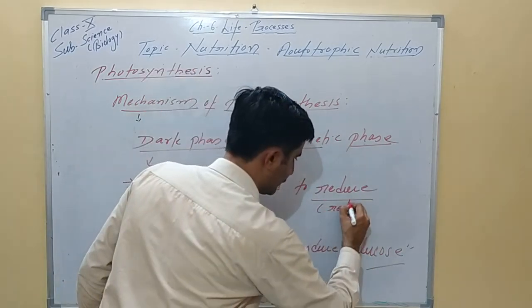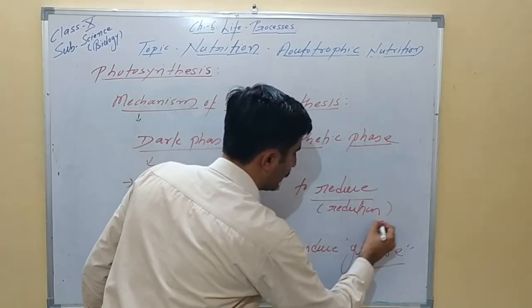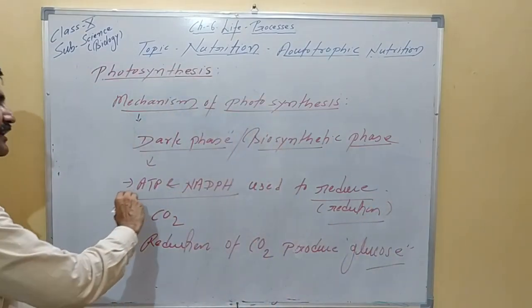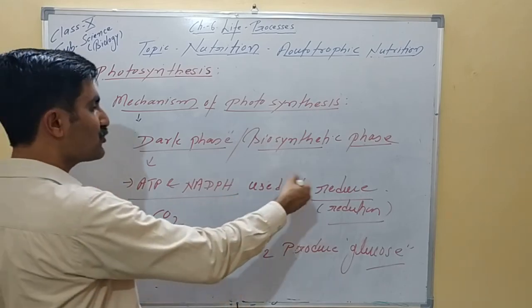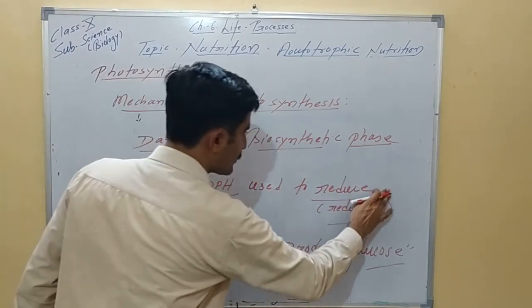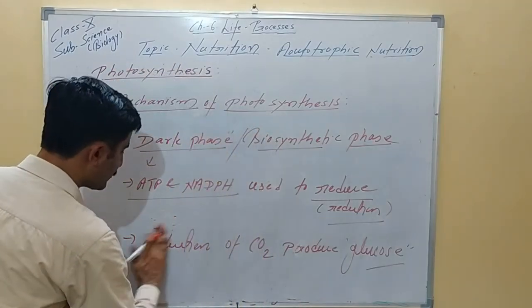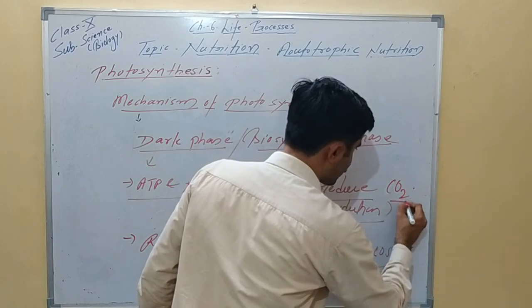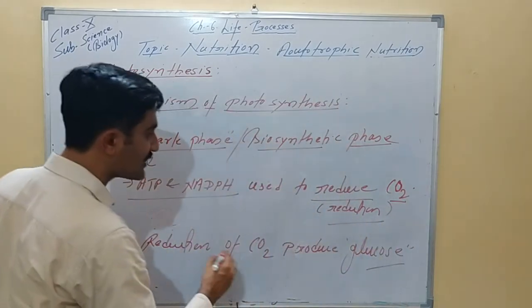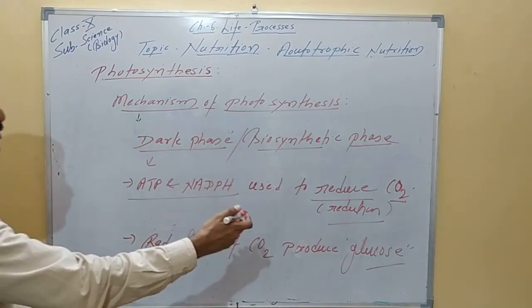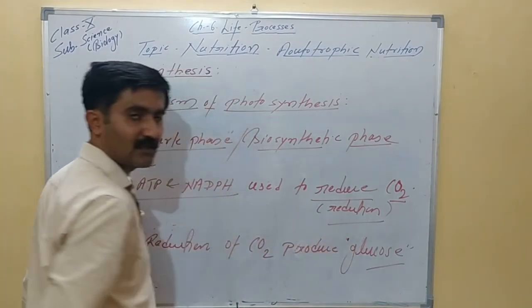This is reduction. So the reduction reaction is very important. In the biosynthetic phase, ATP and NADPH are used to reduce carbon dioxide. I should write it there so you will not get confused: reduce carbon dioxide, and reduction of carbon dioxide results in formation of the glucose molecule. So this is how the glucose, the end product, is produced.